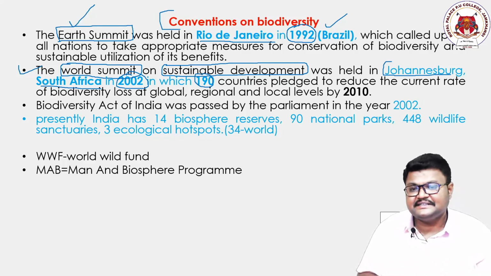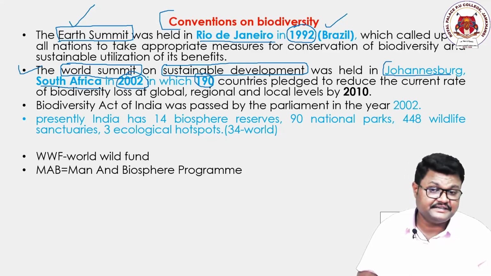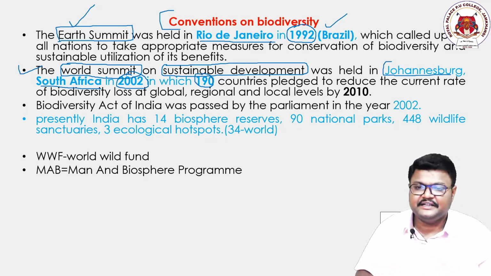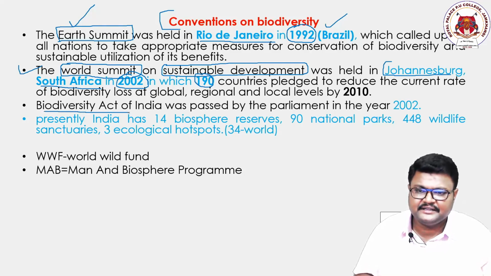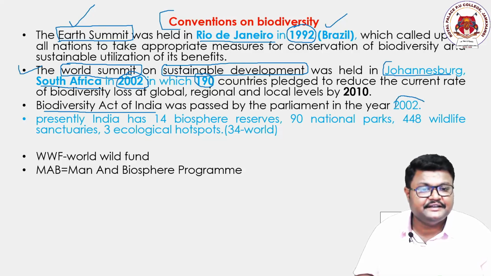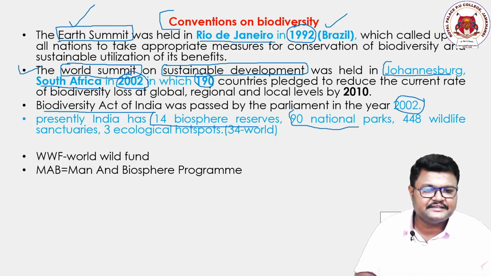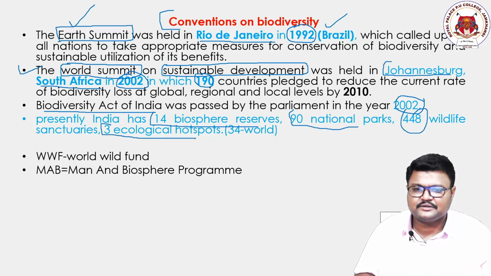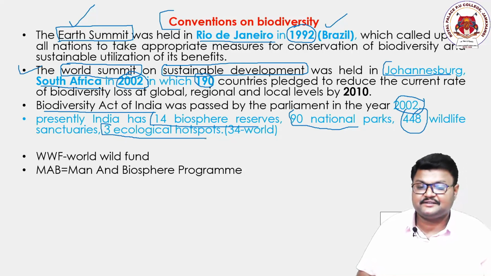So here also they discussed biodiversity loss and how it can be preserved, how it can be conserved, how can we save nature and the life forms. Some points which are not in our NCERT, such as the Biodiversity Act of India. Underline this one, write this one. Biodiversity Act of India. In India, it got created in the year 2002. Presently, India has 14 biosphere reserves, already discussed, 90 national parks, 448 wildlife sanctuaries, and 3 ecological hotspots. Done. We discussed all these things.